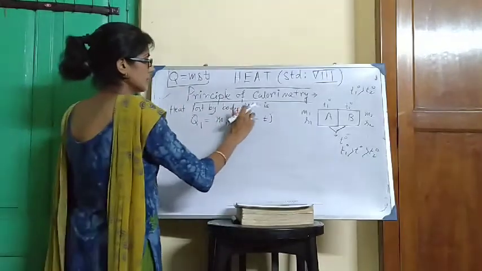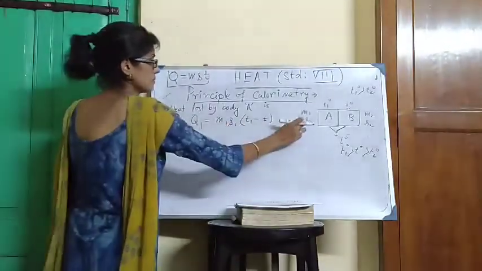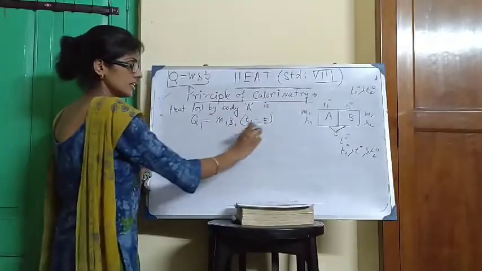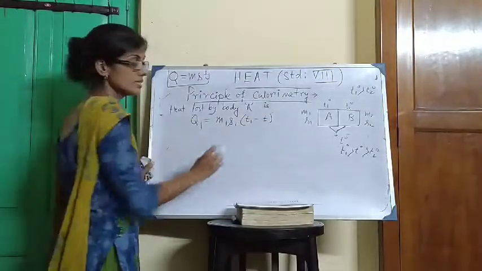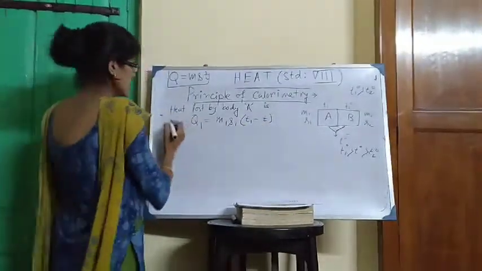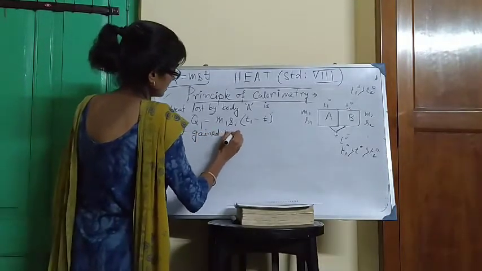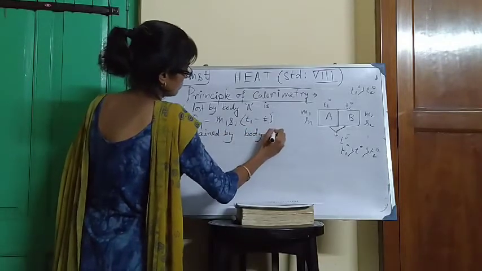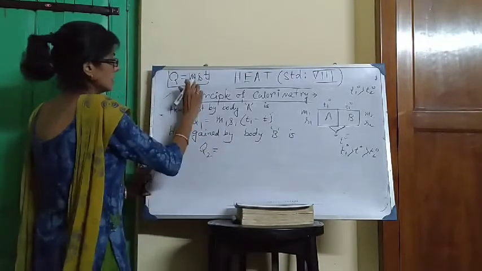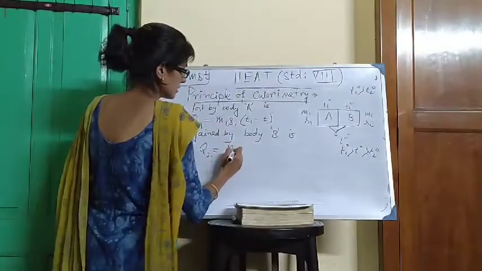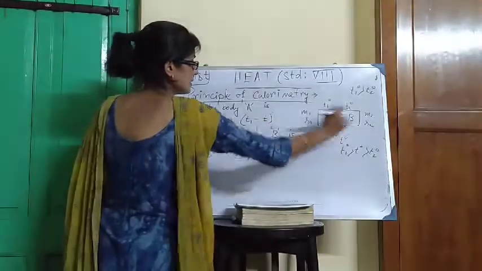So heat lost by body A, the hotter body, is Q1 equal to M1, mass of the hotter body A, S1, specific heat of the hotter body A, times the decrease in temperature, T1 minus T. Next, heat gained by body B is Q2, equal to mass of the colder body M2, specific heat S2, times the change in temperature of the colder body.